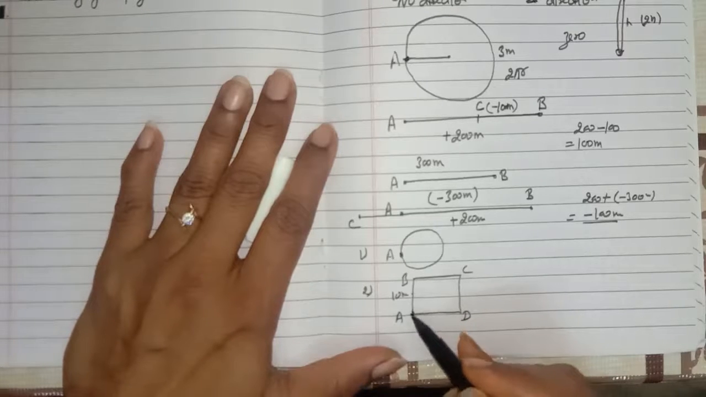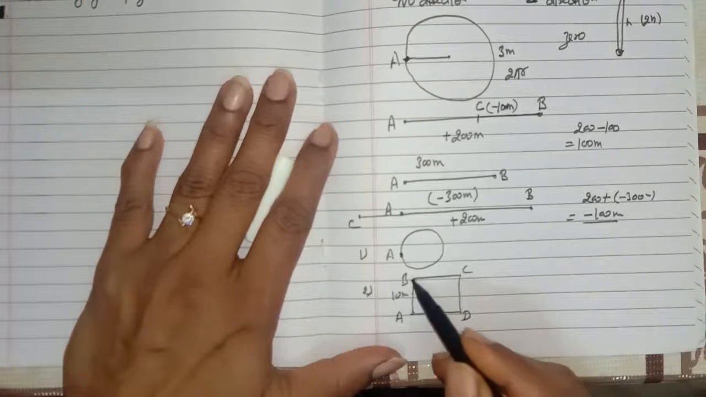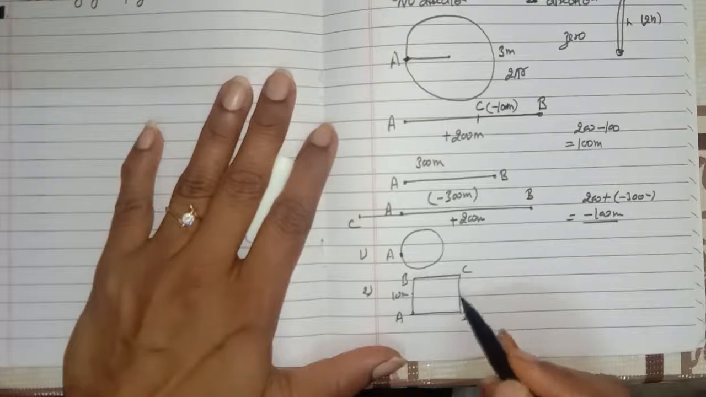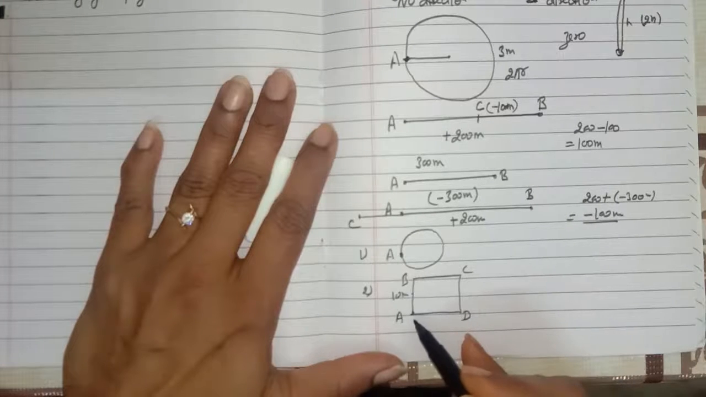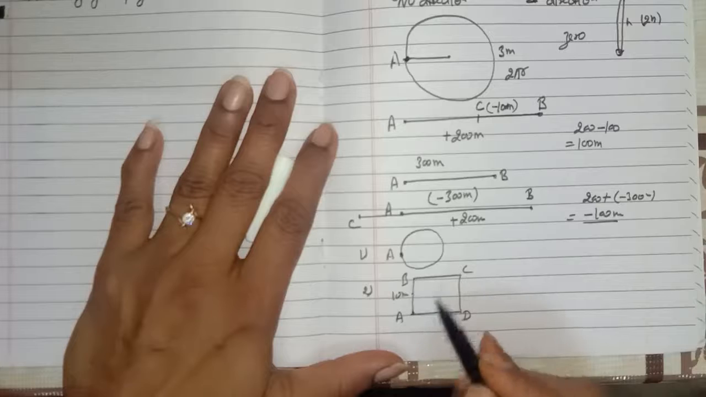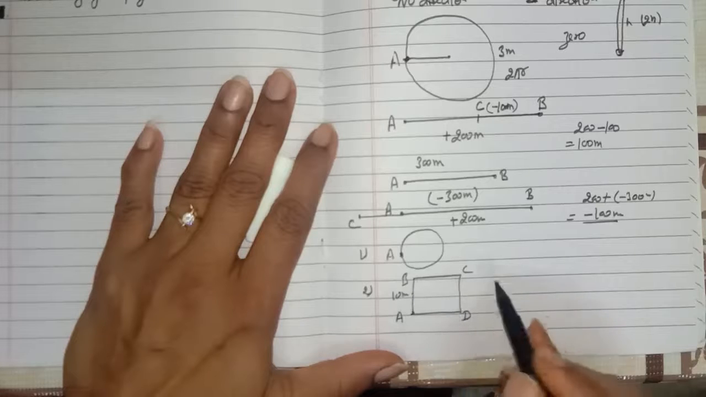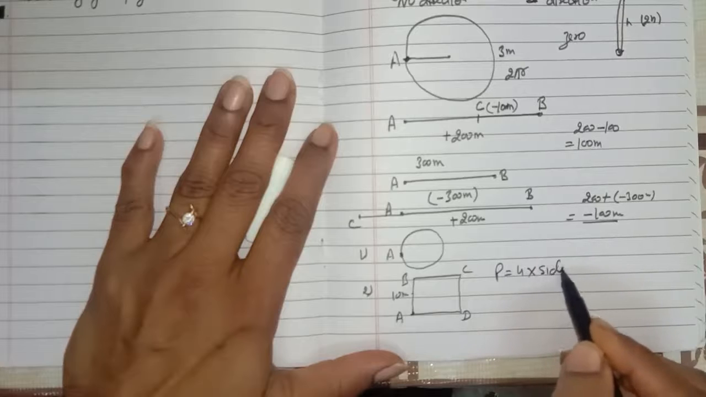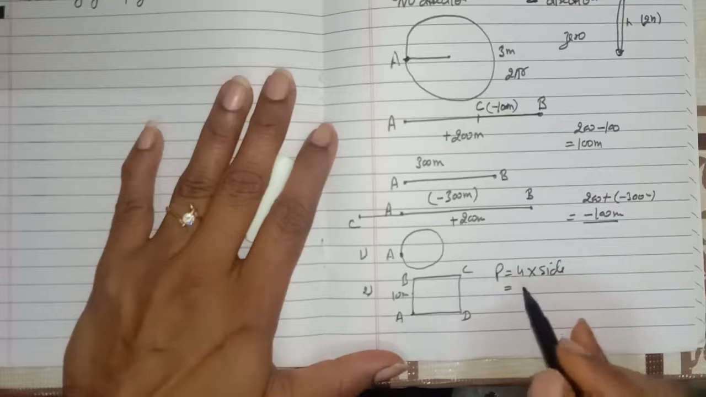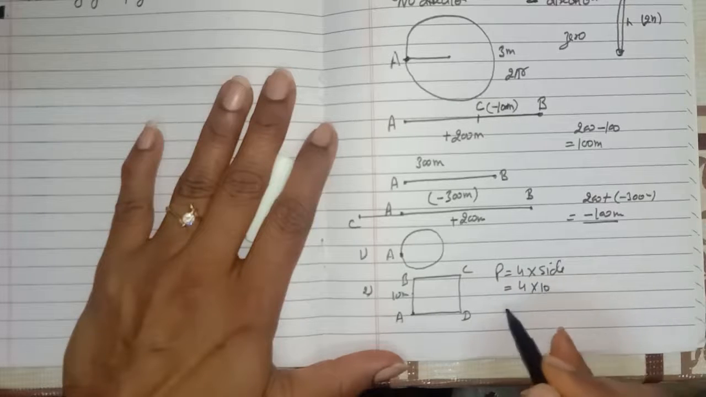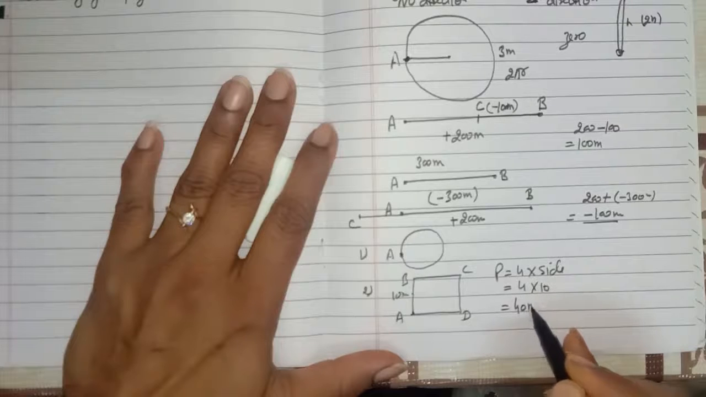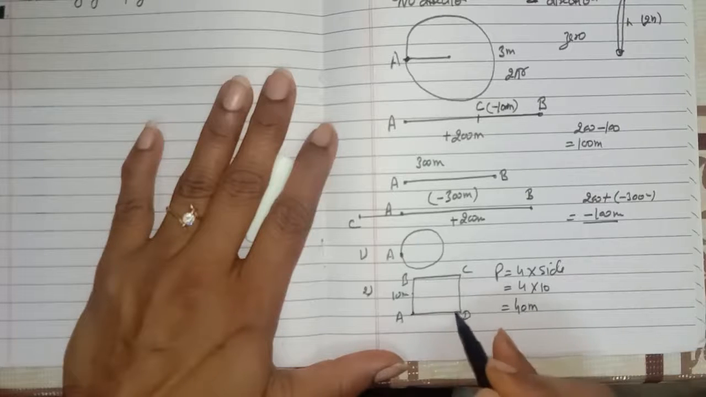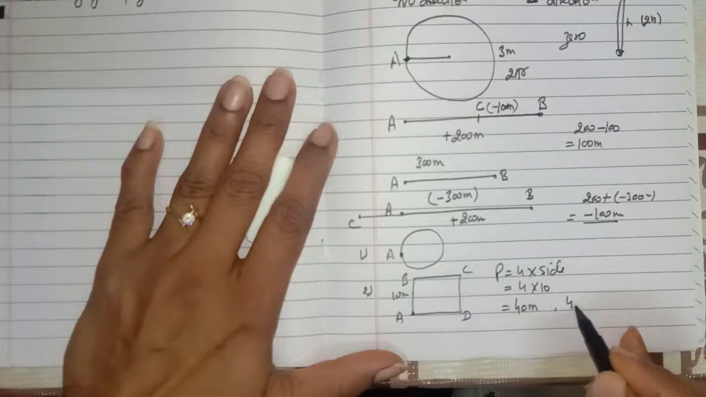Okay, he starts from here. He moves A to B 10 meter, B to C 10 meter, C to D 10 meter and D to A 10 meter. It means the distance traveled by the farmer is the perimeter of the square. And we know the perimeter of the square is 4 into side. So the distance traveled by the farmer is 4 into 10, that is 40 meter. It means the farmer can travel 40 meter distance in 40 seconds. It is given in the question.